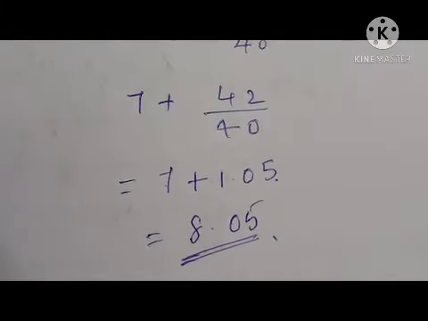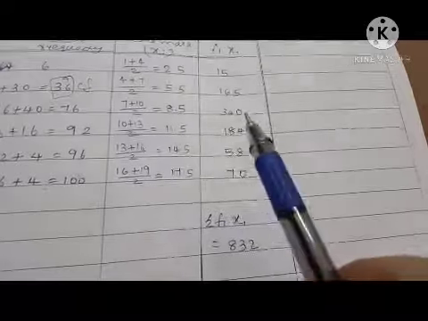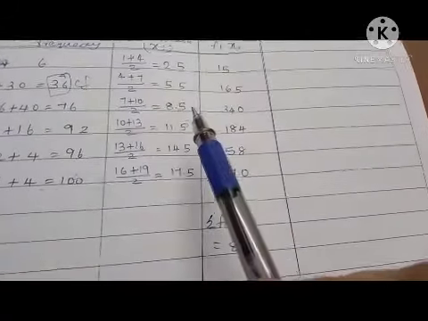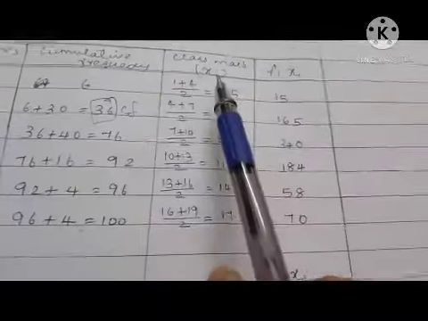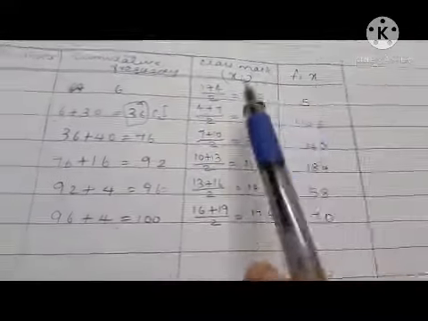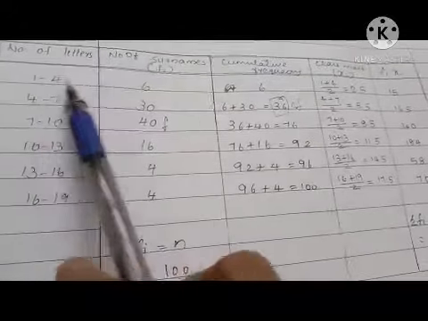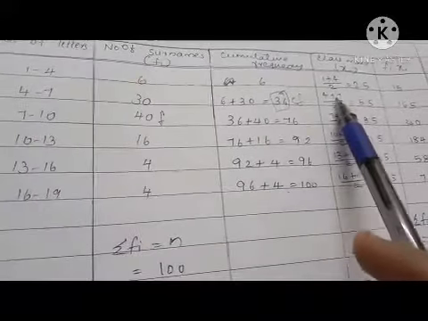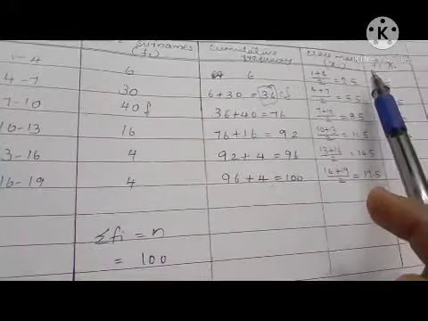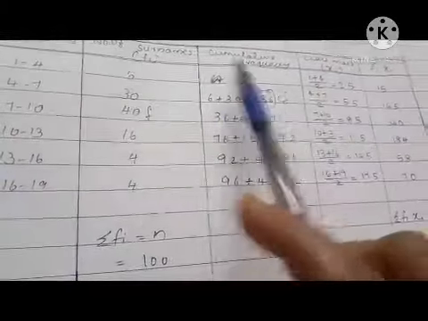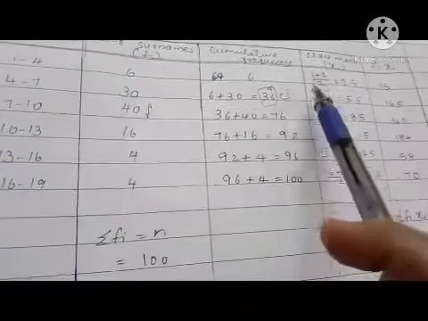Then we have to find the mean. In this question I used the direct method for finding the mean. So I have to add these two columns, that is class mark and fi xi. For finding the class mark, I have to add upper limit plus lower limit by 2. So I did that and got all these values. Okay. Then I have to multiply fi xi, so this column and this.